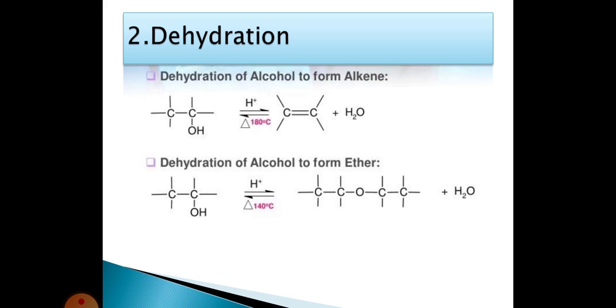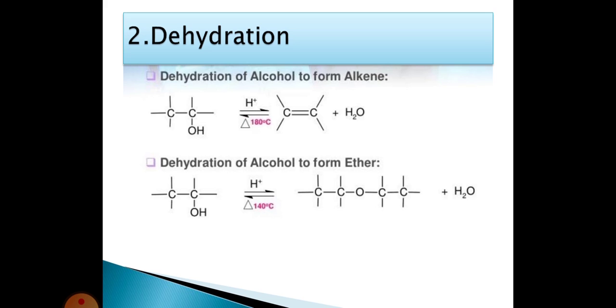These alcohols react with an acid catalyst at 180 degrees centigrade to form an alkene. For example, first we are taking ethanol. This ethanol reacts with the acid catalyst at 180 degrees centigrade to form an alkene, with elimination of an H2O molecule.